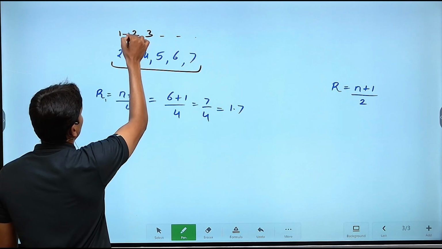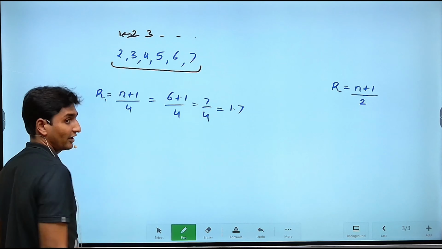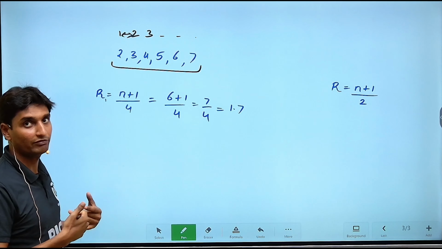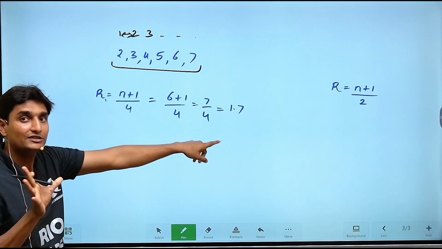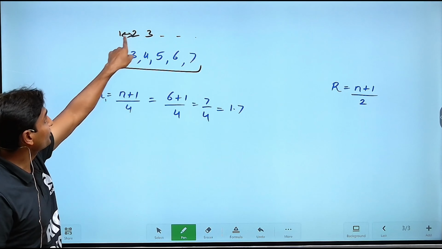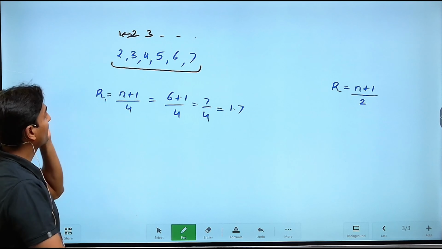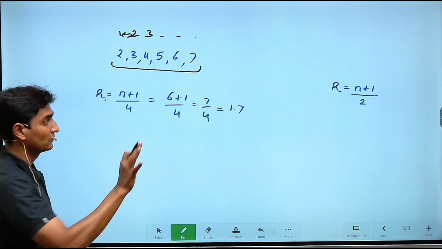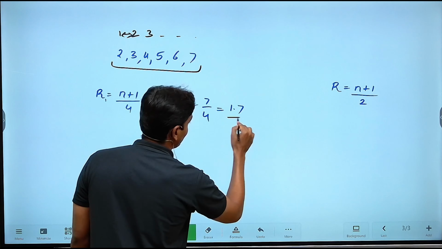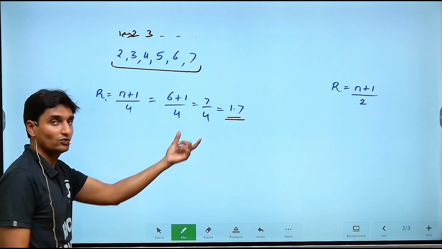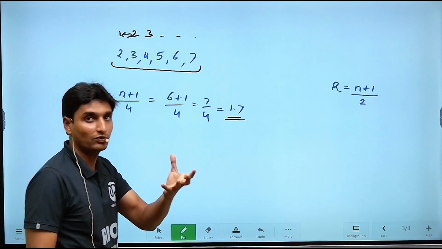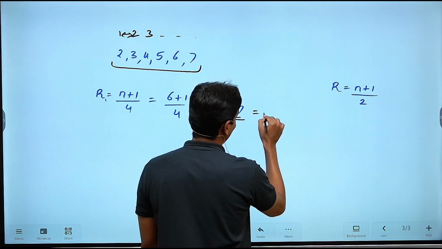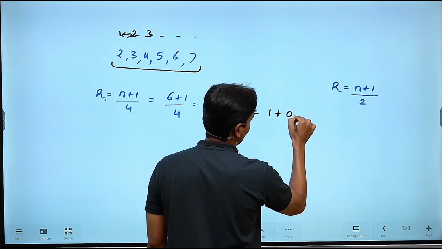In between the first and the second rank, first and the second position, we have a required value. At 1.7, the seating position will somewhat lie here in the middle, and our element will lie according to that position. So here what we are going to do is divide this 1.7 into a separate format. I can write this 1.7 to be 1 plus 0.7.